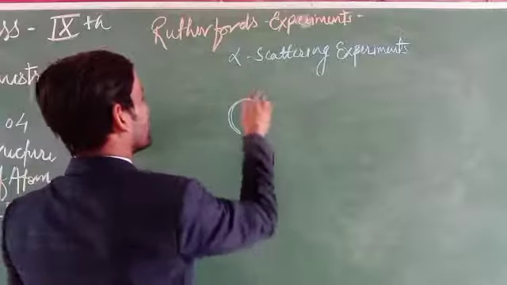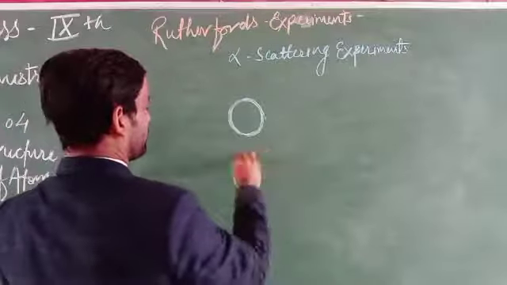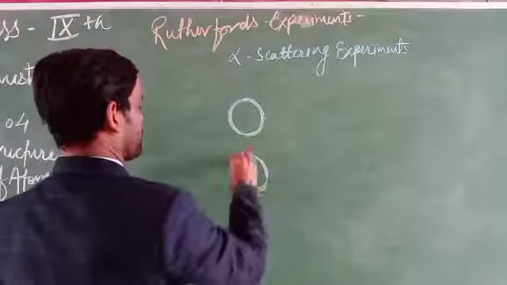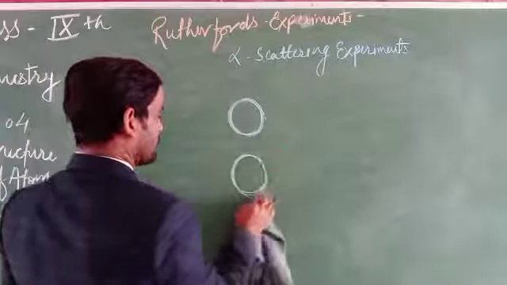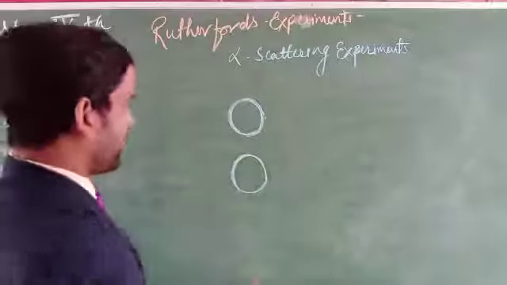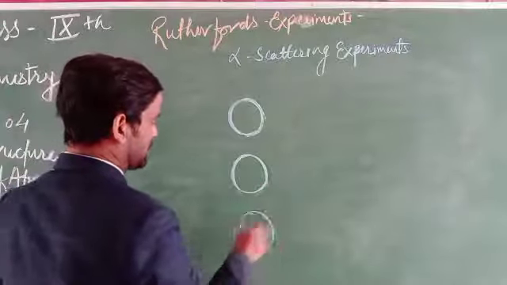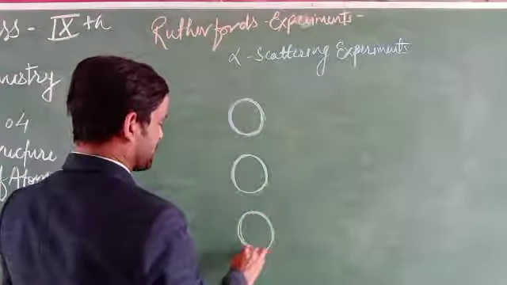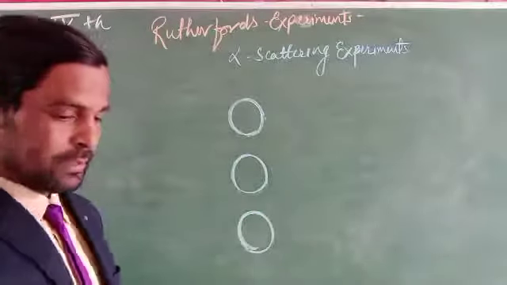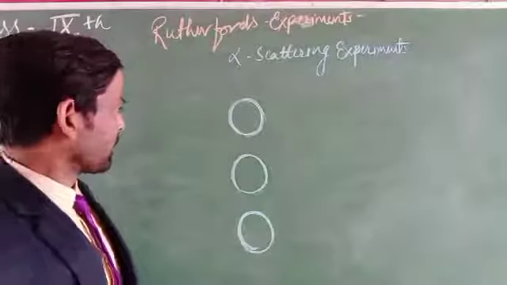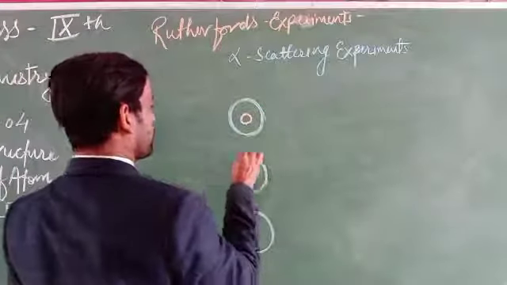This gold foil can have the nucleus or nucleons, as we can say. Why? Because at their center a complete deflection happens, due to which we can say there are nucleons present. Nucleons may be present at the center. At the center you can see here